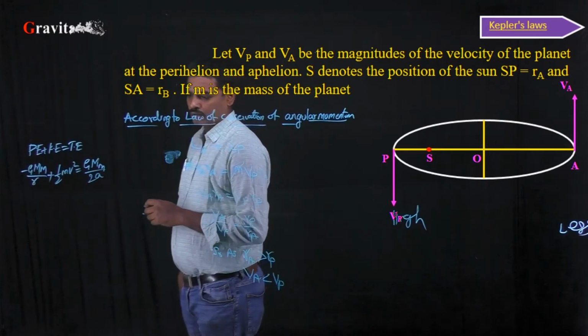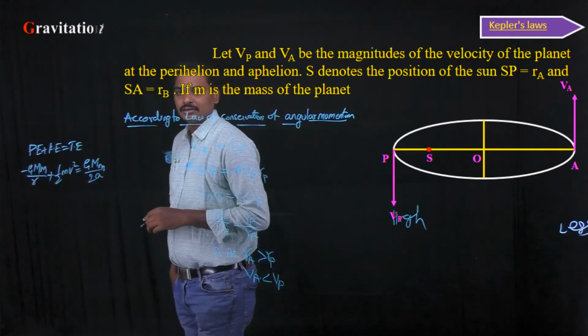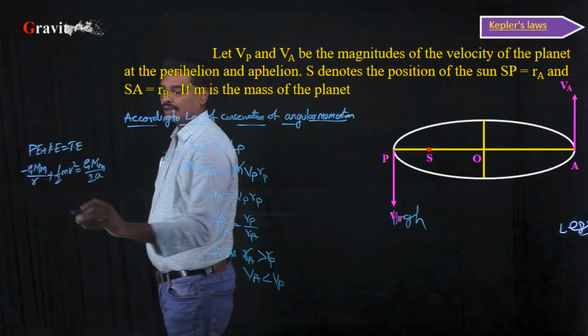From this, if we calculate, we can get the formulas.